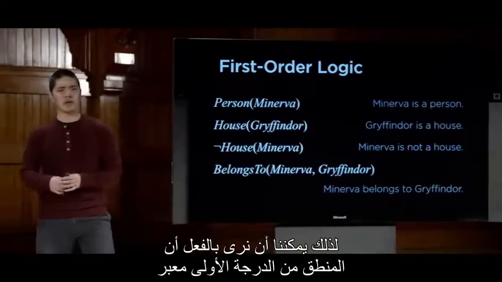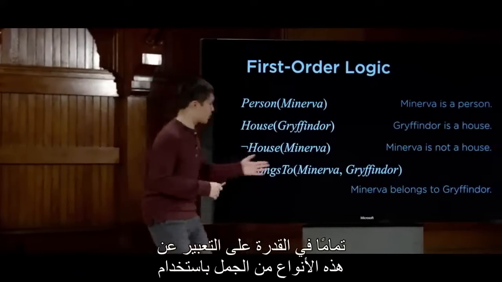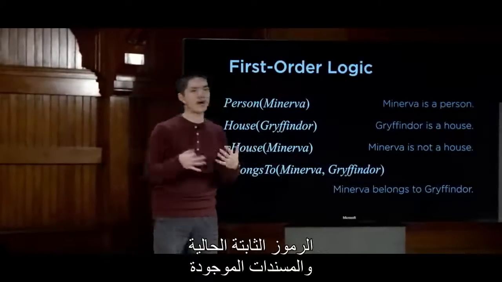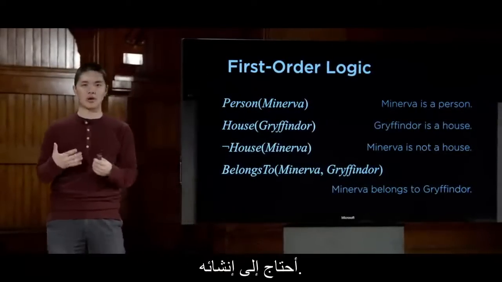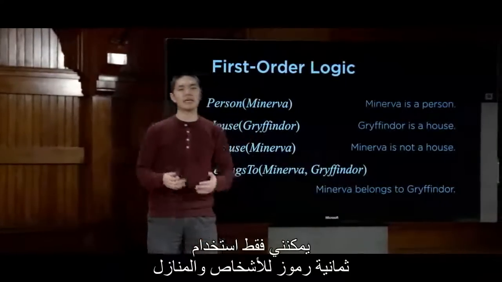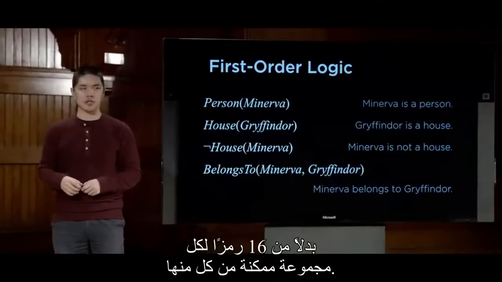So already we can see that first-order logic is quite expressive in being able to express these sorts of sentences using the existing constant symbols and predicates that already exist while minimizing the number of new symbols that I need to create. I can just use 8 symbols for people and houses, instead of 16 symbols for every possible combination of each.